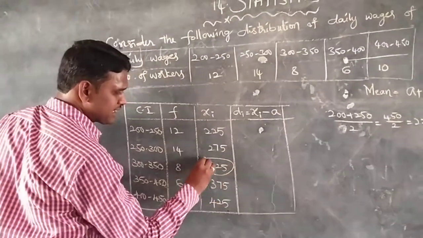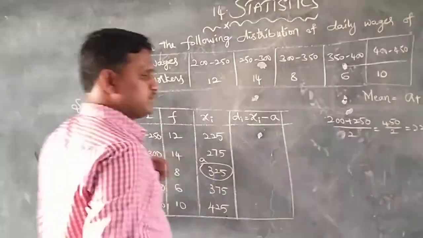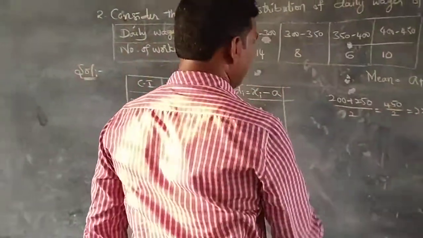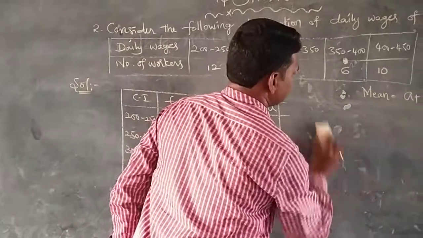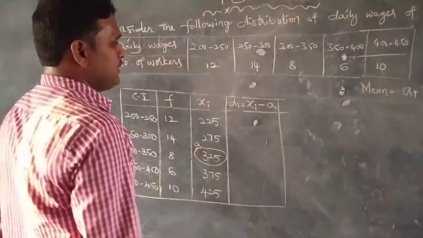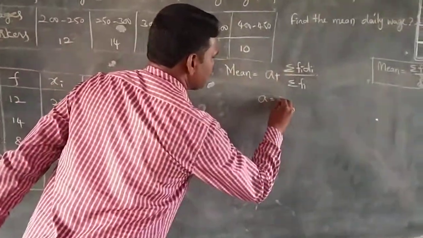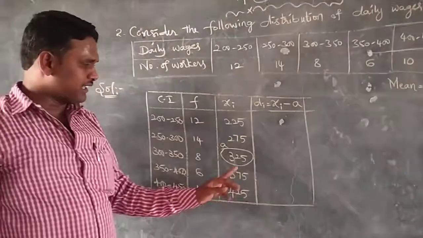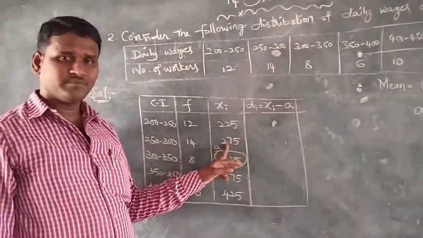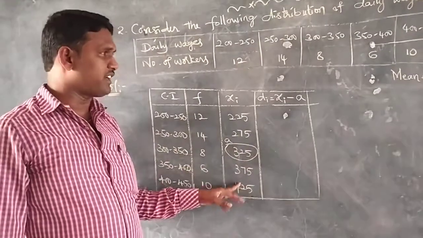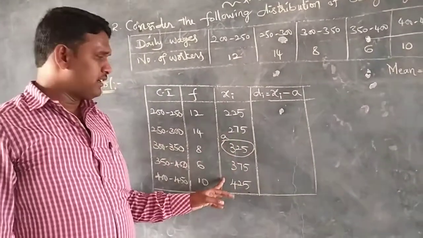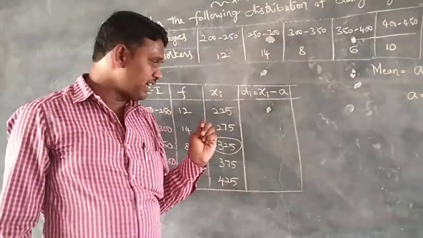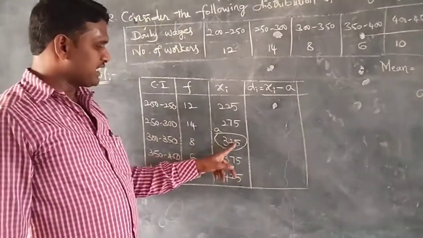Let us take 325 as a. A is equal to 325. Another student may take 275, and another may take 375. No problem. Whatever you take, you will get the right answer only. Here the assumed mean is 325.